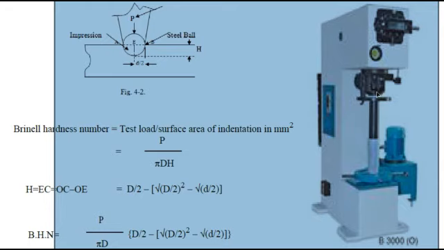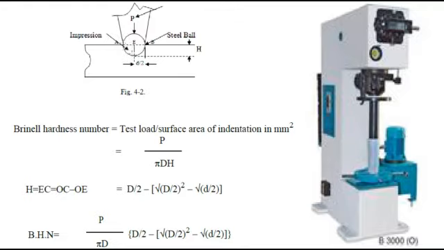After applying the load, there will be an indentation made by the ball indenter, and that indentation is viewed through a microscope, which will be observed here. There will be a circular penetration. We have to calculate the diameter of the circle in the horizontal way as well as in the vertical way. After calculating the diameter, we substitute the diameter of the indentation in the formula so as to obtain the hardness.